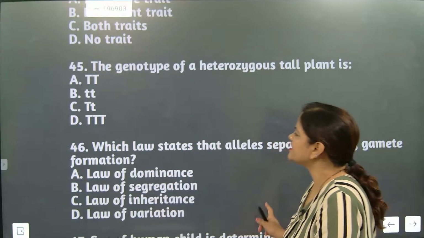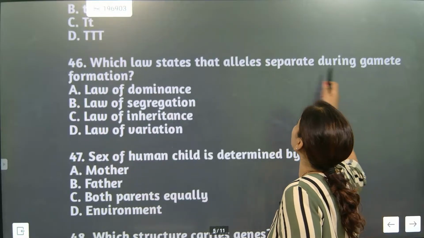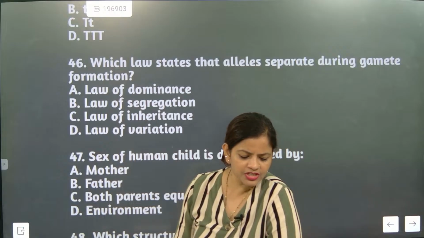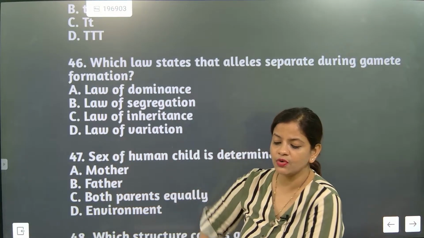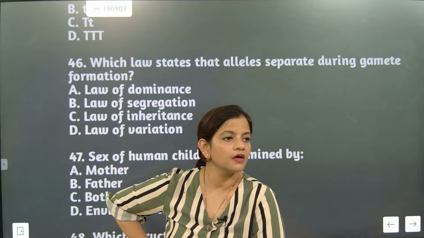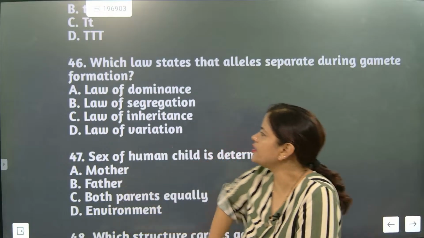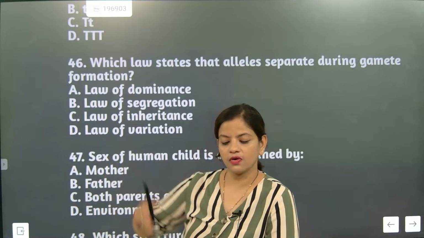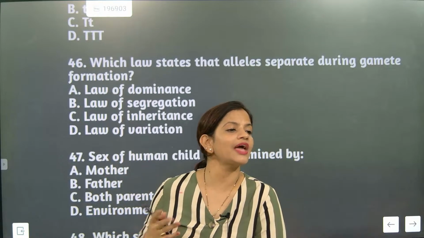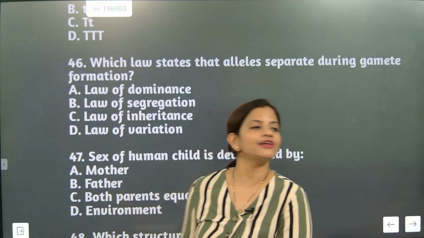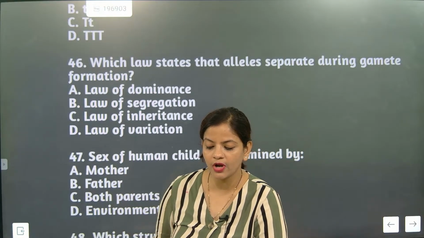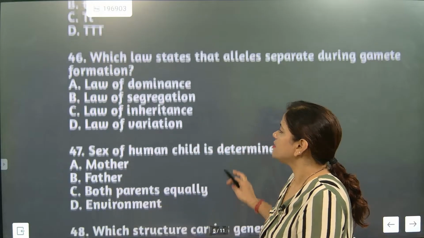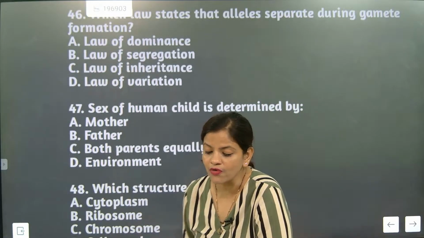Now we will go for question 46. Which law states that alleles separate during gamete formation? Law of segregation. Option B. The law of segregation tells us that at the time of gamete formation, haploid and diploid, which I already taught you, alleles separate. The answer is B, law of segregation. Now we go for the next one.